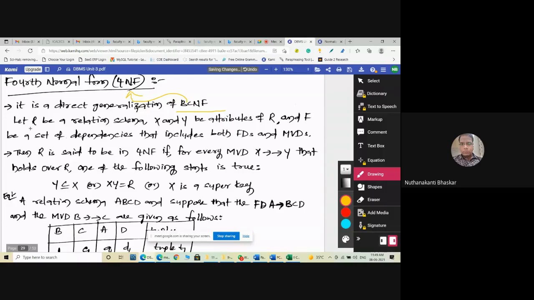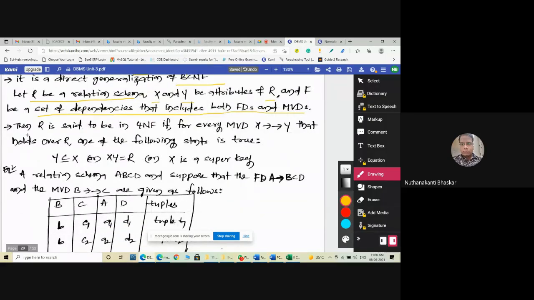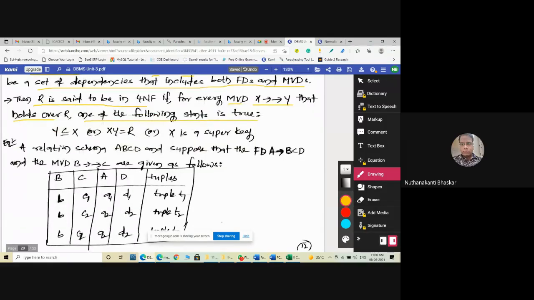Now, consider R a relation schema, and X and Y attributes of R. F is a set of dependencies that includes both functional dependencies and multivalued dependencies. For the relation R to be in fourth normal form, for every MVD X determines Y that holds on R, one of the following statements is true: Y is a subset of X, XY equals R, or X is a super key. So that we can find the multi-valued dependency.